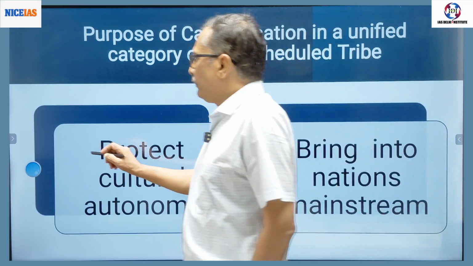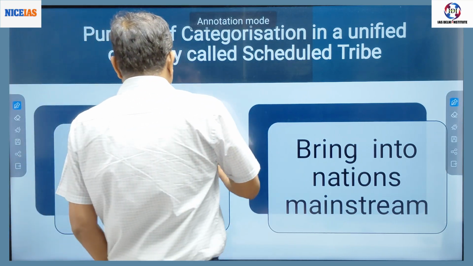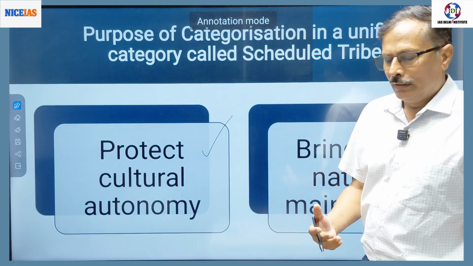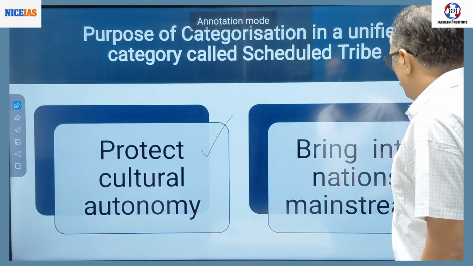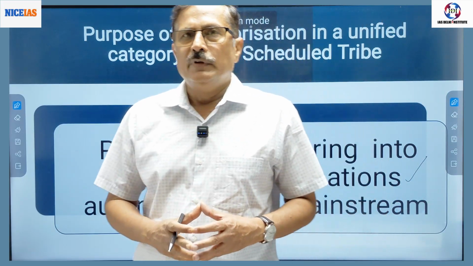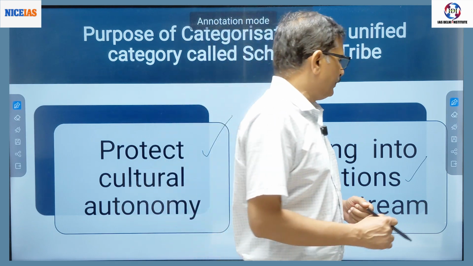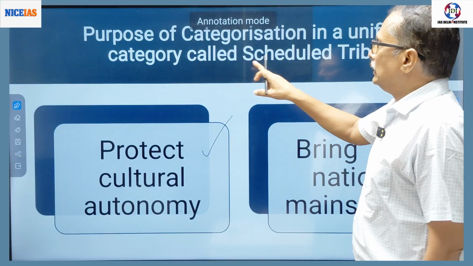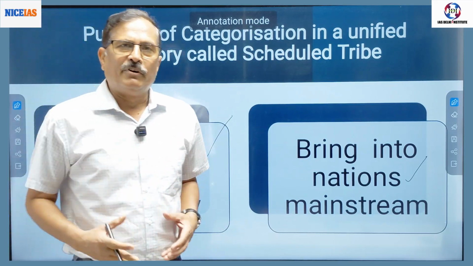So one thing is there, we need to protect their cultural autonomy, let them live their own life, right? And then we need to bring them into the nation's mainstream. So that is very much essential for the integration of the society, that is national integration, right? So this is the reason that they are put into a unified category.